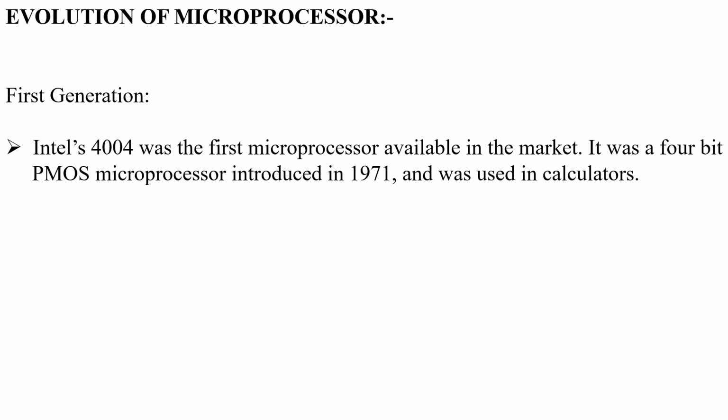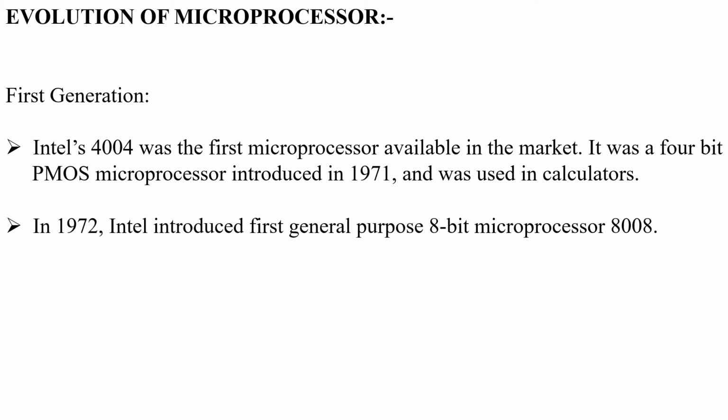What is PMOS? PMOS is a technology which comes under the category of unipolar. When we were learning about transistors, students, a transistor is classified into two parts. One is bipolar and the second is unipolar. In bipolar we have NPN and PNP. In unipolar we have the MOSFET, JFET, FET, PMOS, HMOS, CMOS and so on. So this IC was manufactured using PMOS technology, that is P-channel metal oxide semiconductor field effect transistor.